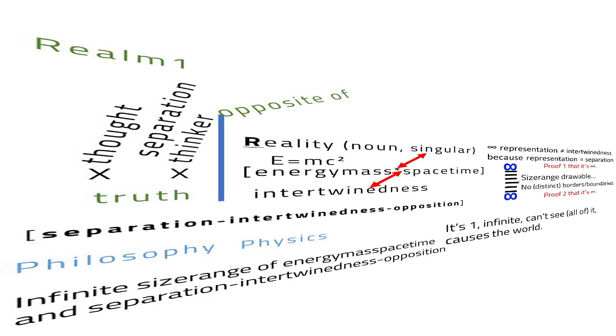Exactly. And from these pillars, they make some big claims. Okay, lay 'em on me. Claim number 1, reality is one thing. One. Okay. A single interconnected whole. Everything is part of that energy mass space-time, all blended. Okay, so I'm seeing how this is different from how we usually think. We break things down into parts, but this is saying it's all connected, one giant system. And also, claim number 2, it's infinite.